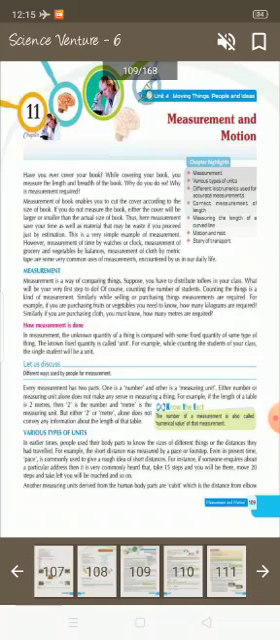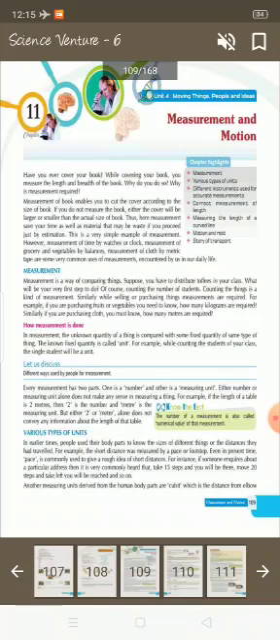Similarly, while selling or purchasing things, measurements are required. For example, if you are purchasing fruit or vegetables, you need to know how many kilograms are required. Similarly, if you are purchasing clothes, you must know how many meters are required.